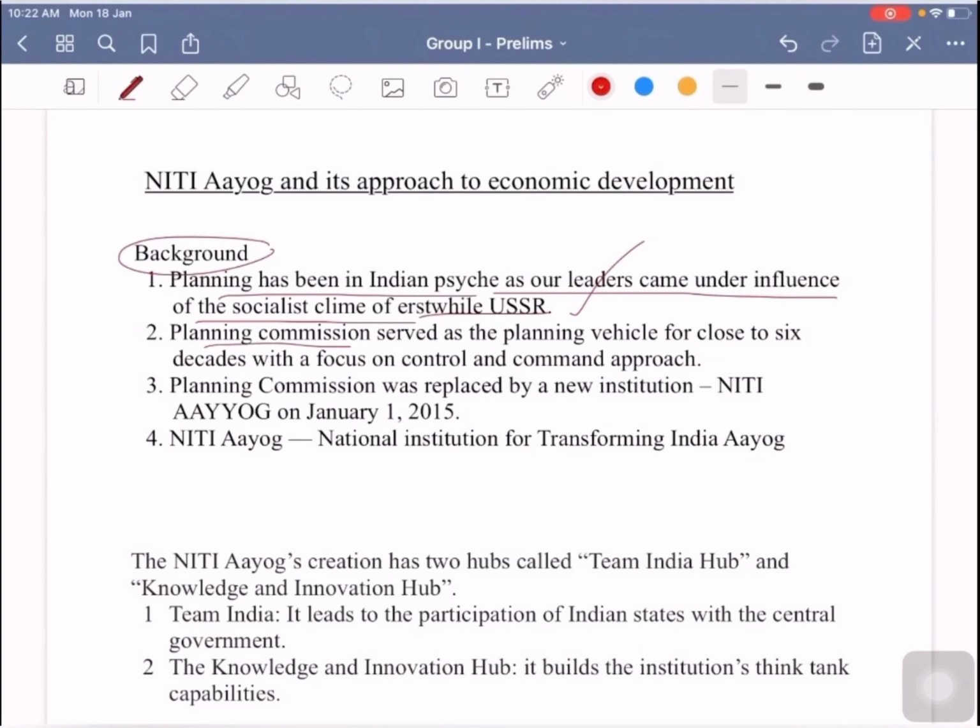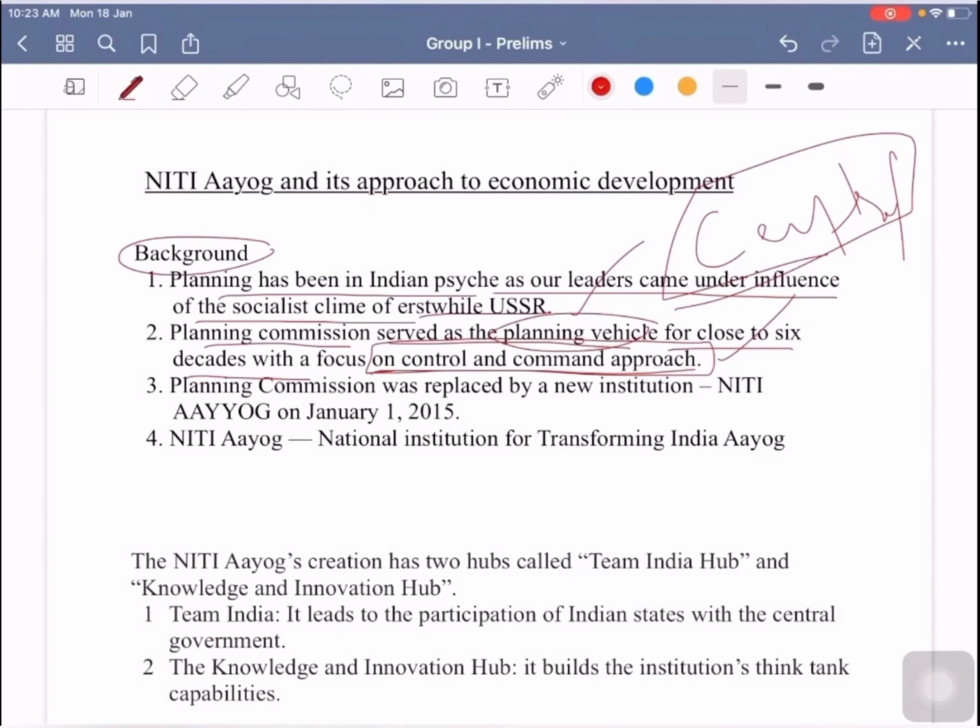The Planning Commission served as the planning vehicle for close to six decades with a focus on a control and command approach. Basically, the Planning Commission dealt with the planning aspect of the Indian economy with a control and command approach and a centralizing tendency. Why I say centralizing tendency is that the Planning Commission was instrumental in recommending the planned funds to the states. This Planning Commission was replaced by a new institution called Niti Aayog on January 1st, 2015. Niti Aayog's full form is National Institution for Transforming India Aayog.